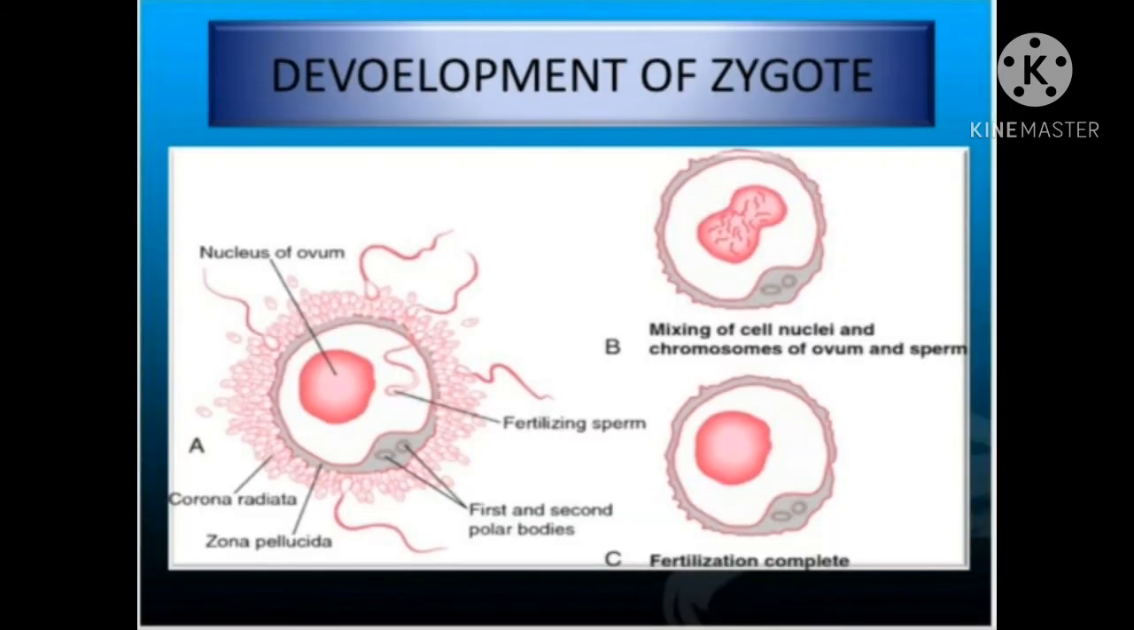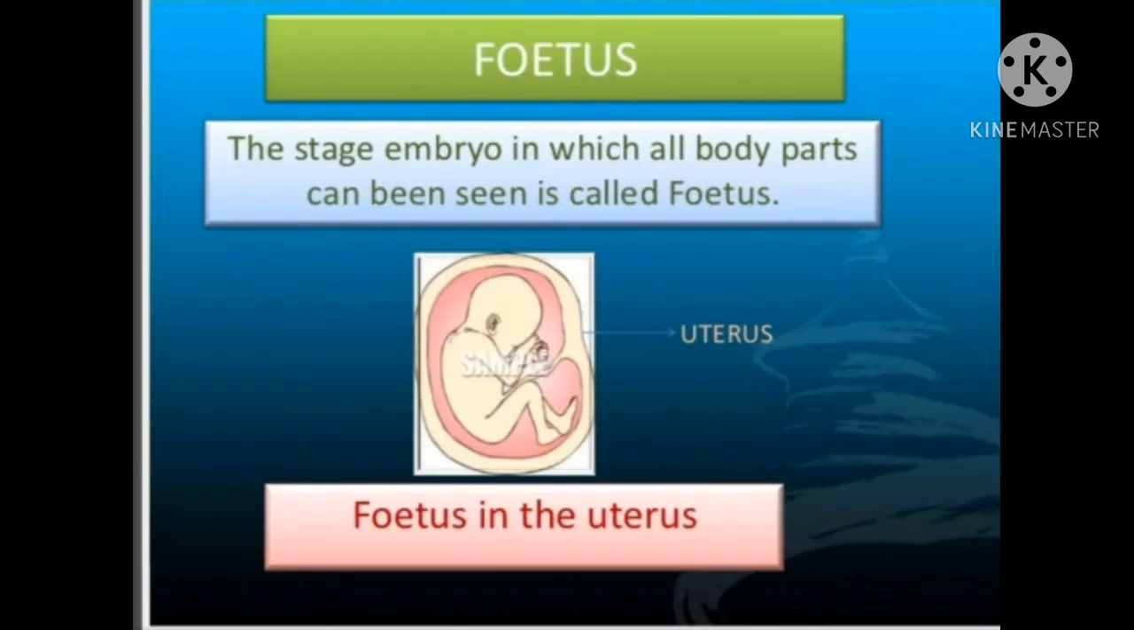Children, this diagram represents how zygote is formed. First, the ovum fertilizes with the sperm, and then the genetic material of both sperm and ovum get fused, and as a result zygote is formed. Children, this figure represents the fetus in the uterus, the stage of embryo in which all body parts can be seen. So this is called fetus.